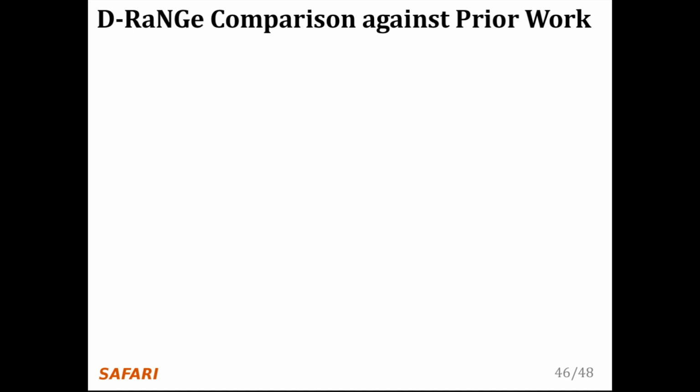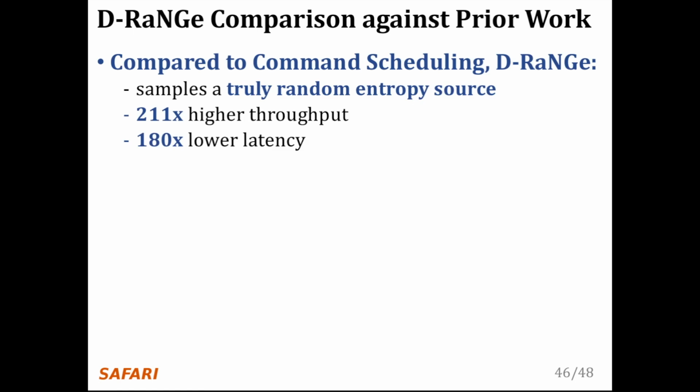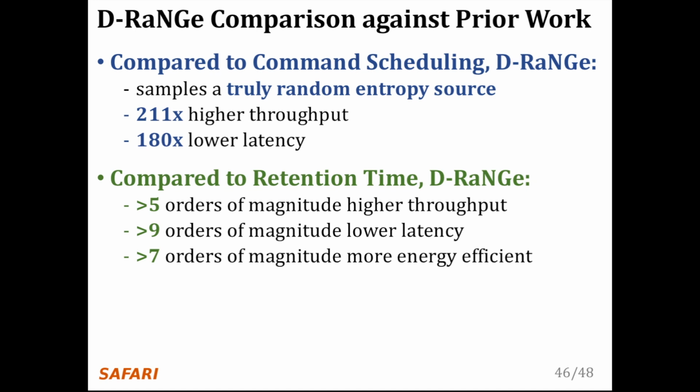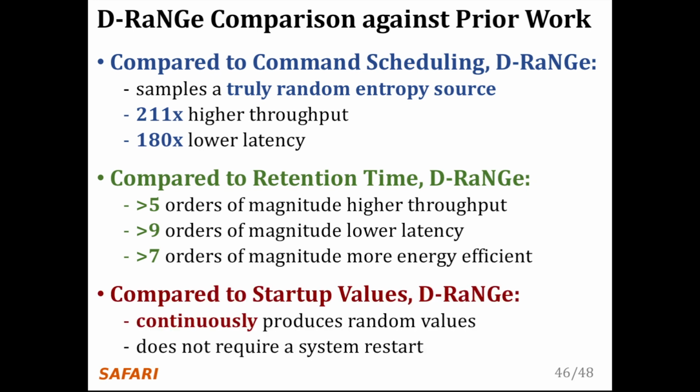Compared to all prior work, D-RaNGe performs better in terms of all the identified characteristics of an effective TRNG. Compared to command scheduling based TRNGs, D-RaNGe actually samples a truly random entropy source and provides random values at significantly higher throughput and lower latency. Compared to retention time based TRNGs, D-RaNGe provides random values at orders of magnitude higher throughput, less energy, and lower latency. Compared to startup value based TRNGs, D-RaNGe can continuously produce random values and likely generate random values with much lower latency and higher throughput.